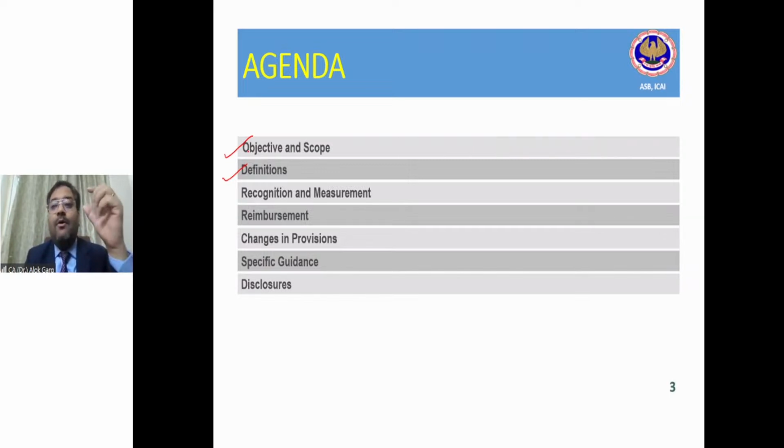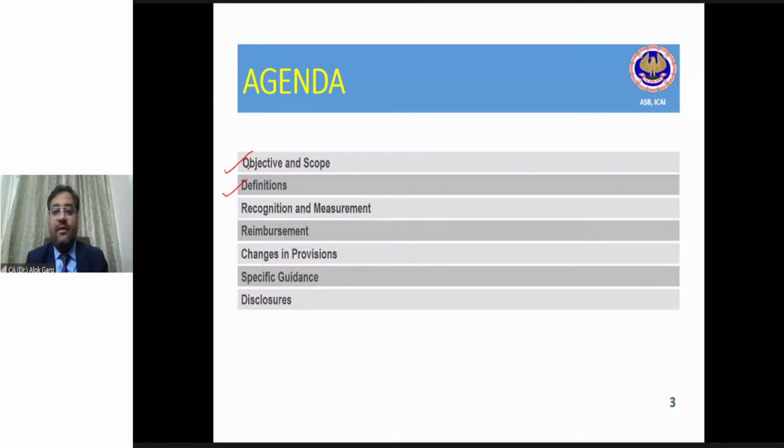If I'm talking about recognition and measurement, both, if I'm talking about recognition first, provisions are going to be recognized. Provision is something which is going to be recognized. Whether contingent liability and contingent asset are going to be recognized? As the word is contingent, it is an off balance sheet item.